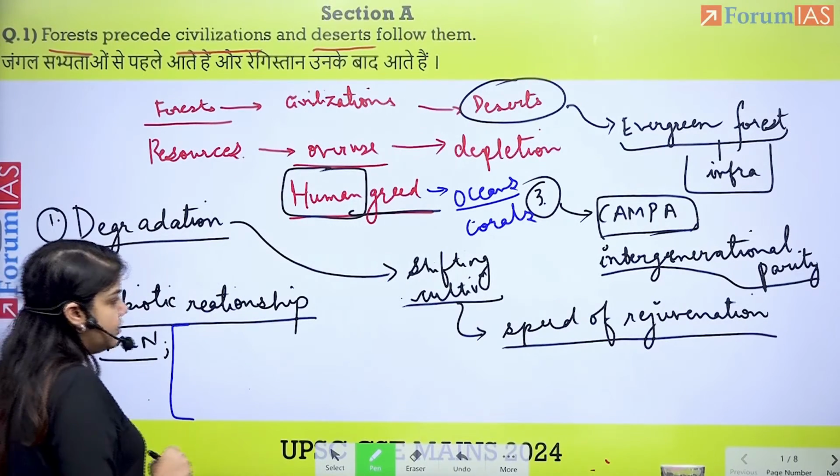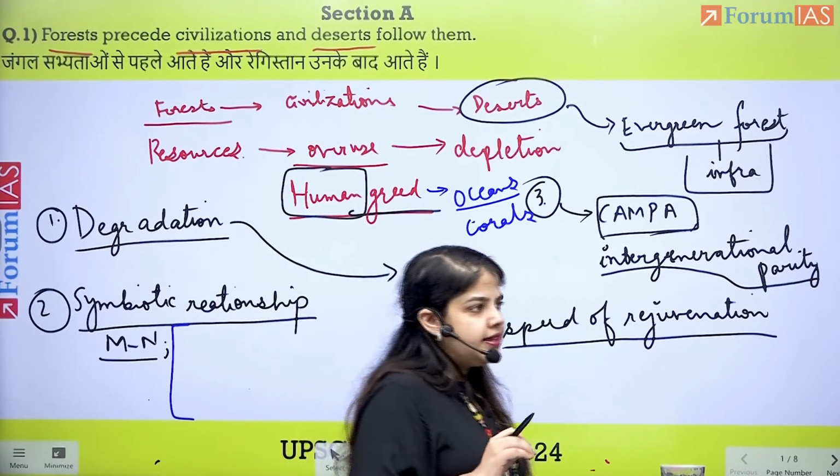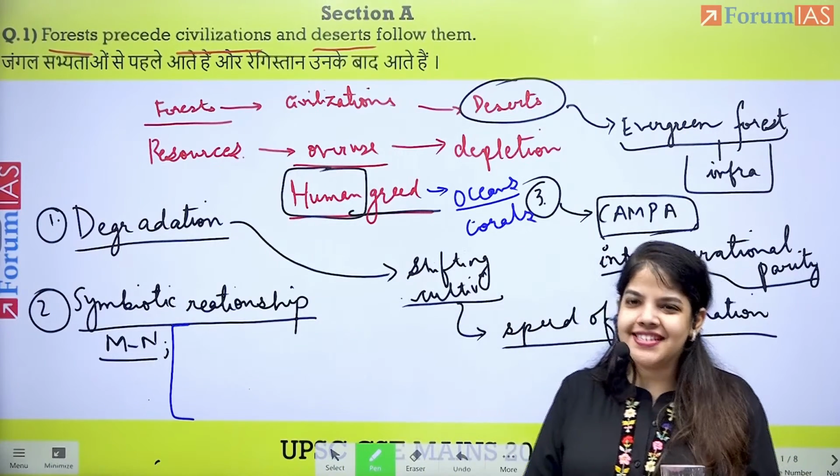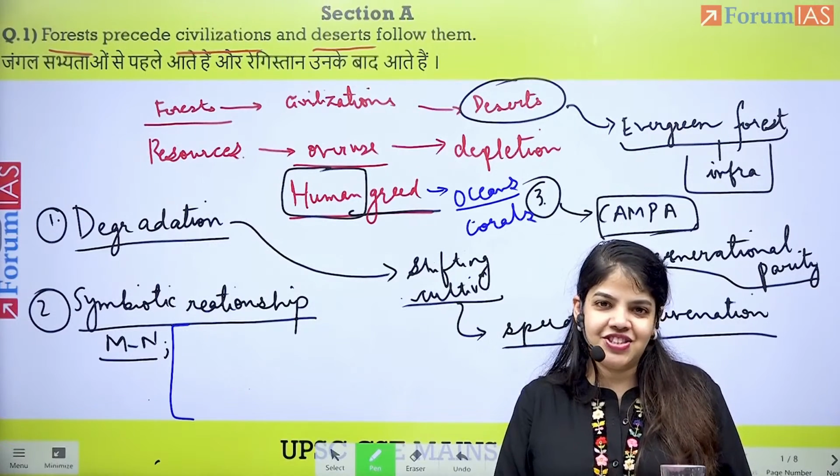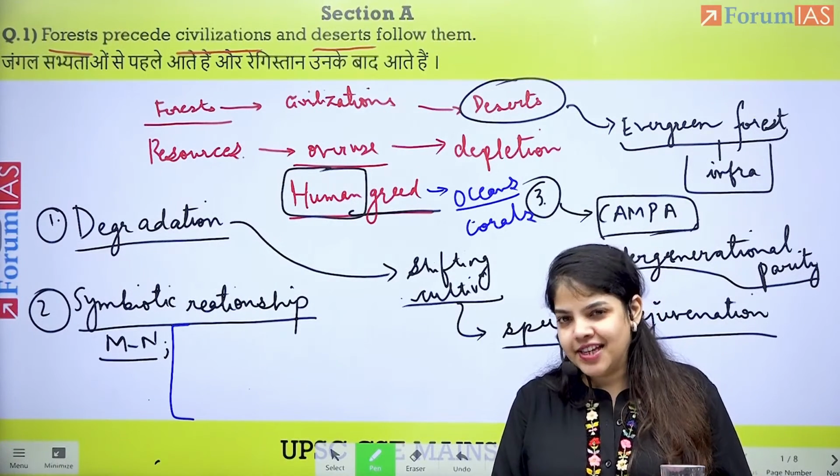In the middle path, we should be able to say that yes, forests precede civilizations and deserts follow them, but there are also civilizations which have been very sustainable.